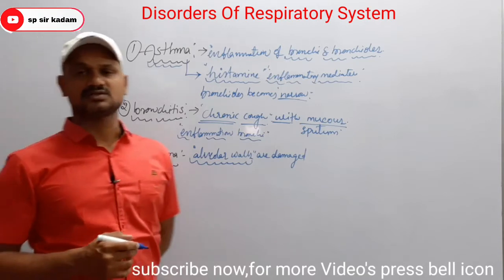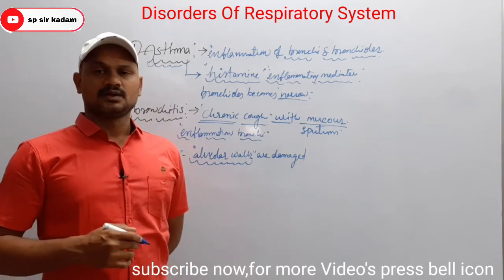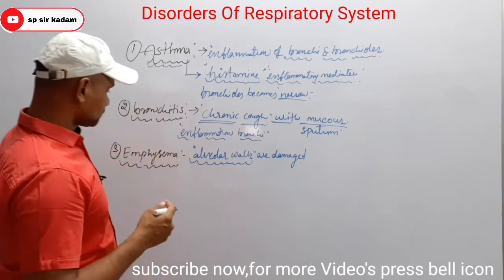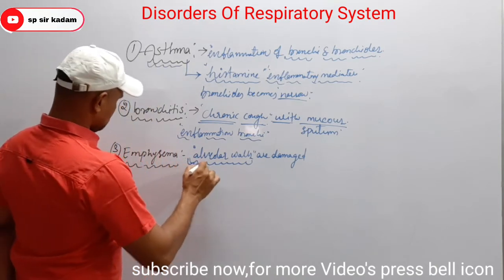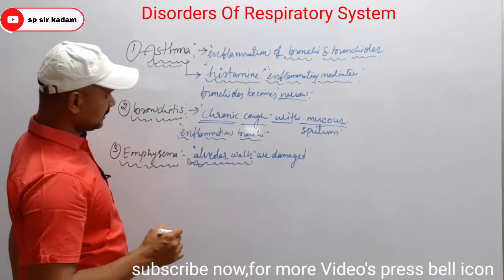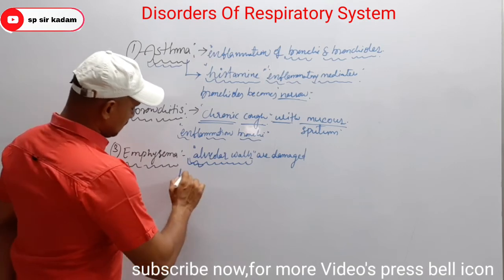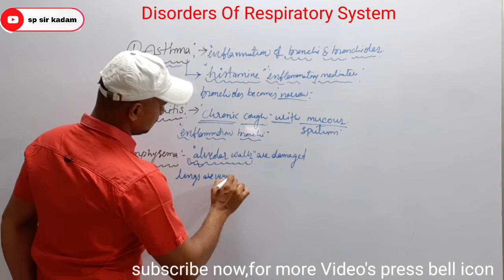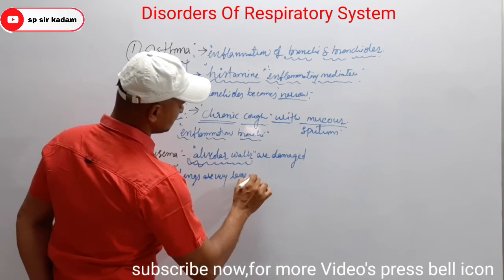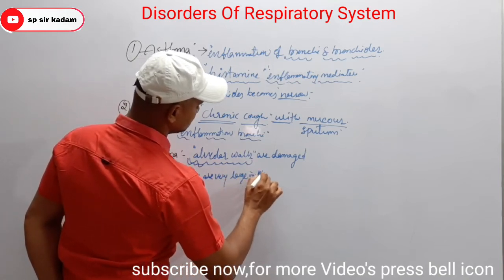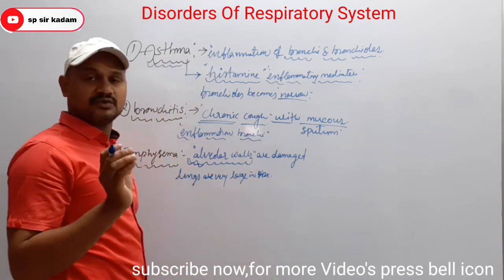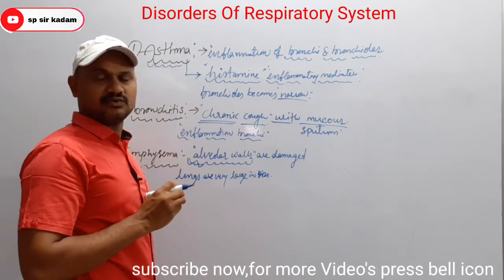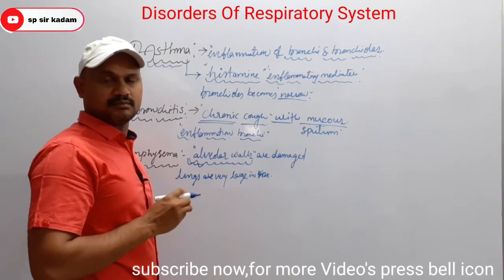Here the lungs are very large in size, but the alveoli are very few in number.